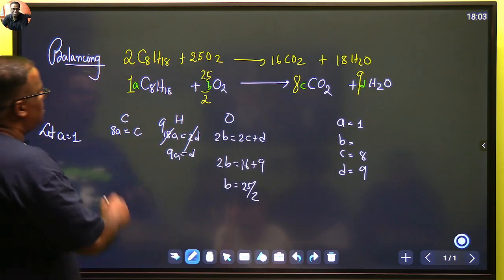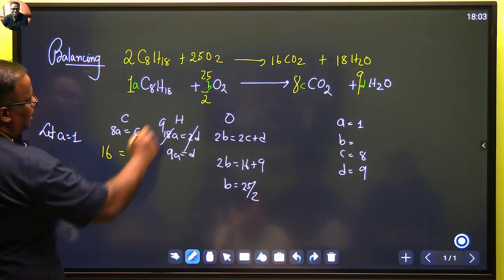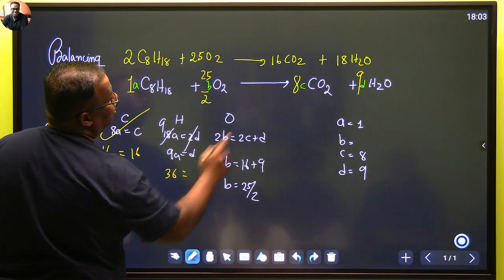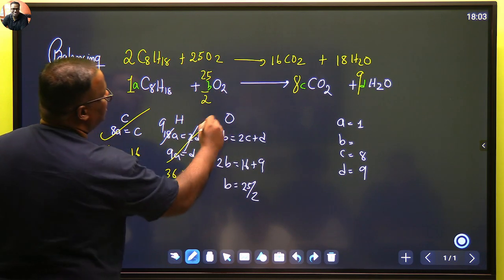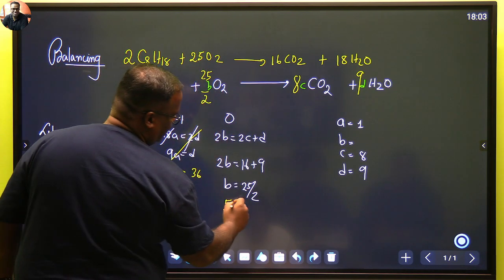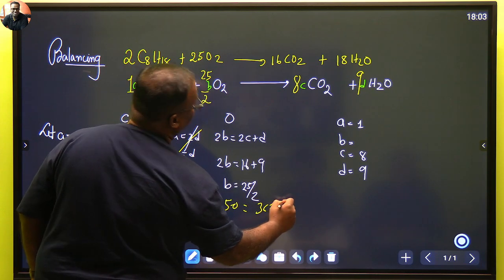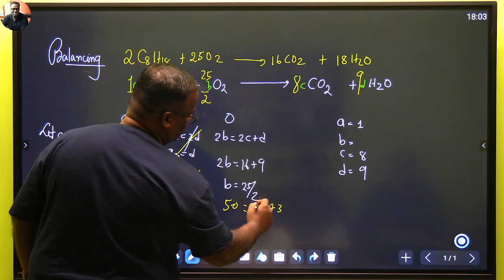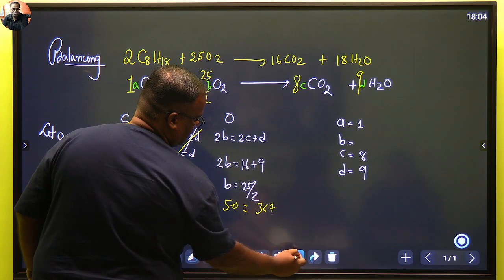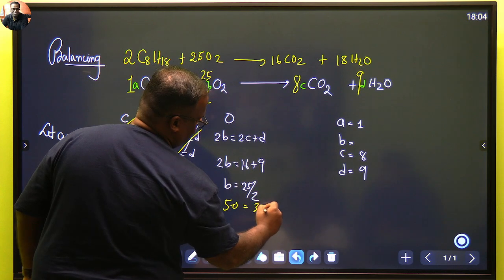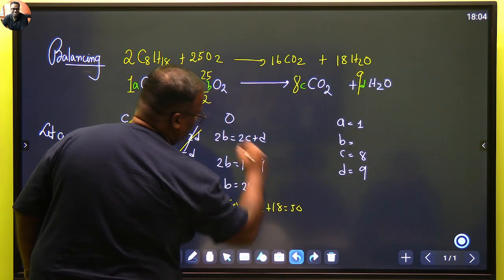Let's now quickly check. Carbon on this side, how many? 16. On that side, 16. Carbon tallied. Hydrogen, 18 twos are 36. On that side, 36. Hydrogen tallied. Oxygen, 25 twos are 50. And on that side, 16 twos are 32 plus 18, which is also equal to 50. Oxygen tallied. Okay.